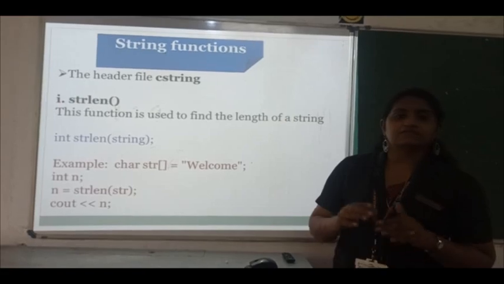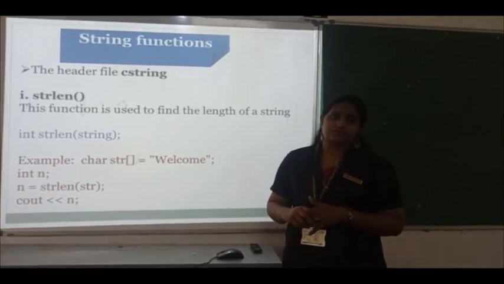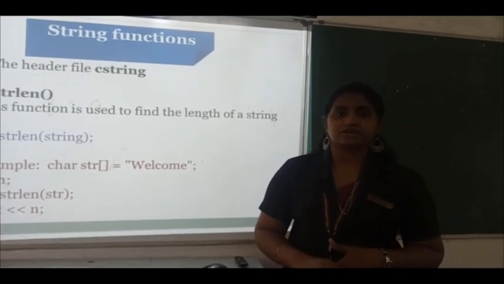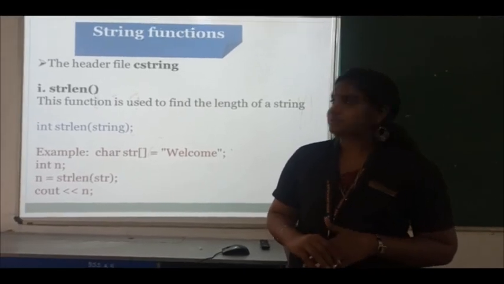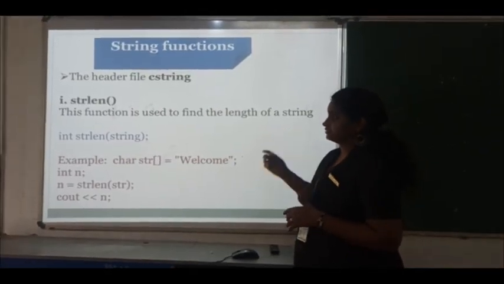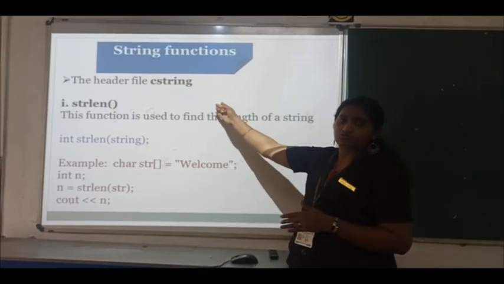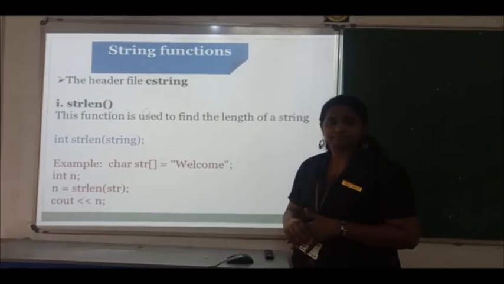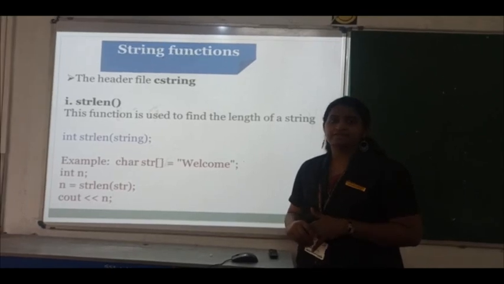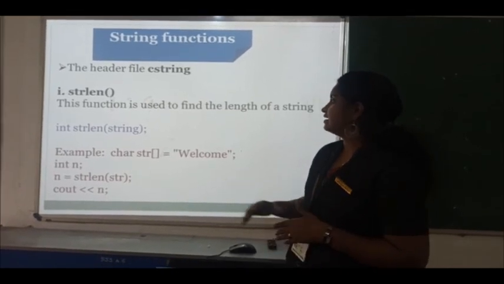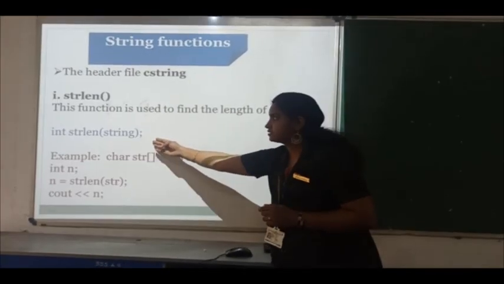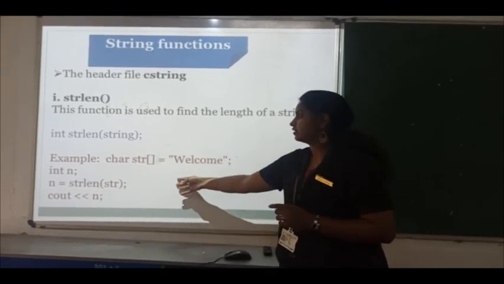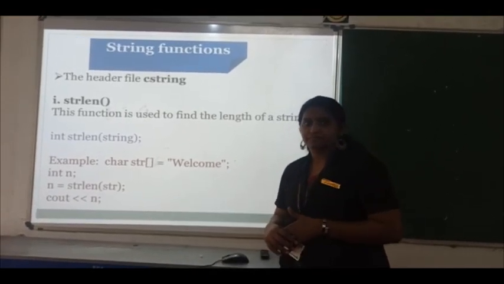For string length, if you need to find the number of alphabets in a word, you can use that. For that you have to use the header file cstring. This is its syntax, and here is its example.